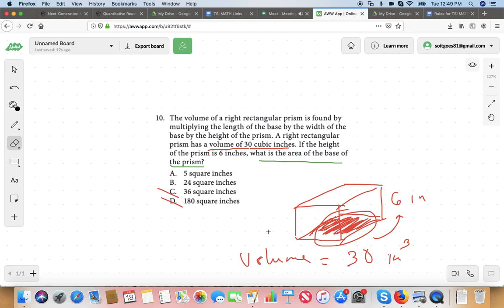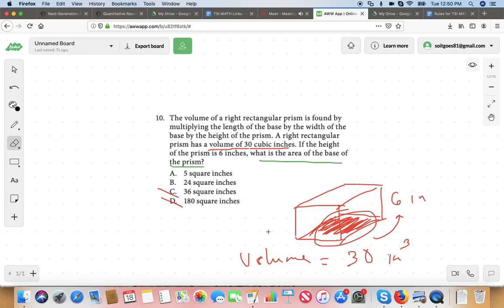Okay? And I know that if I take the base of any figure, or like a cone, for example, take the base of any figure. That is an ugly cone. And I multiply it by the height. Actually, that doesn't work with a cone because I've got to multiply it by a third. I'm not going to take that example. But for any three-dimensional figure, like a cube or a right rectangular prism, if I take the area and multiply by the height, I get the volume.